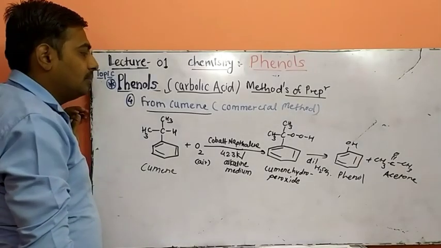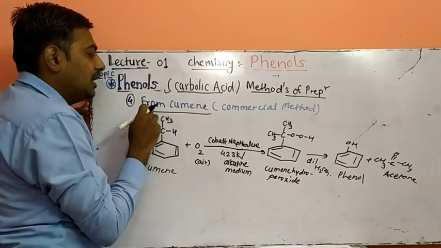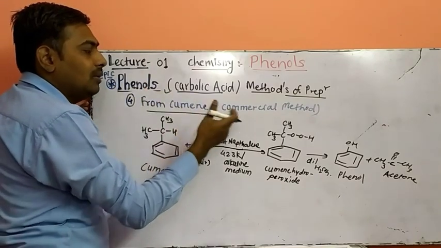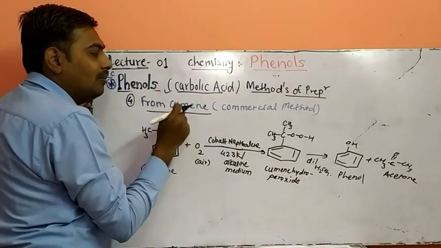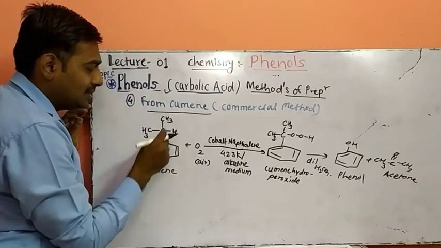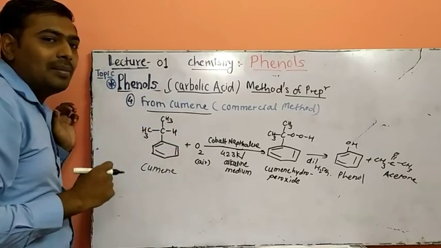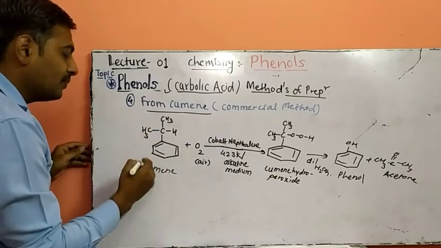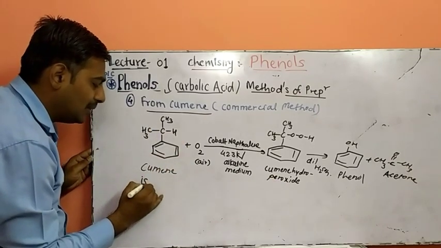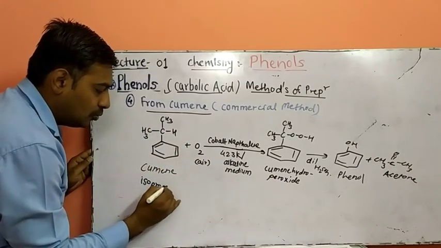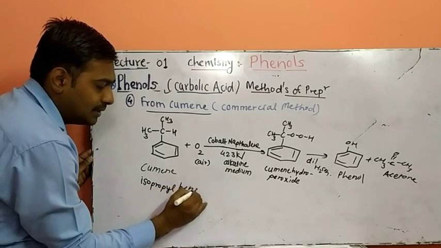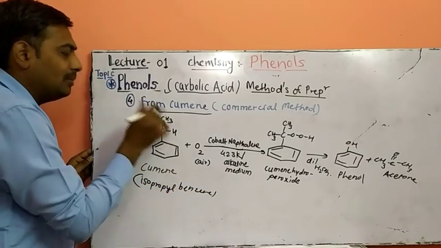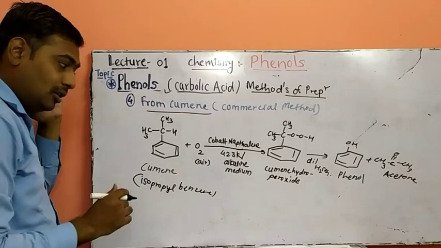Next method, method number 4, preparation of phenol from cumene. This is the cumene molecule. What is the common name of this molecule? It is cumene. What is the IUPAC name? It is isopropyl benzene. So this is the isopropyl benzene molecule.